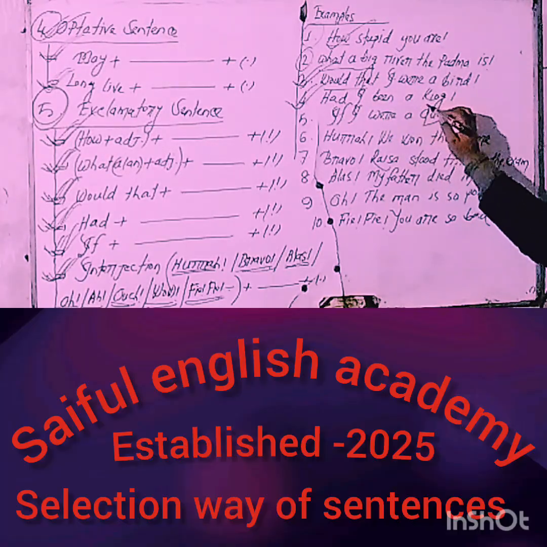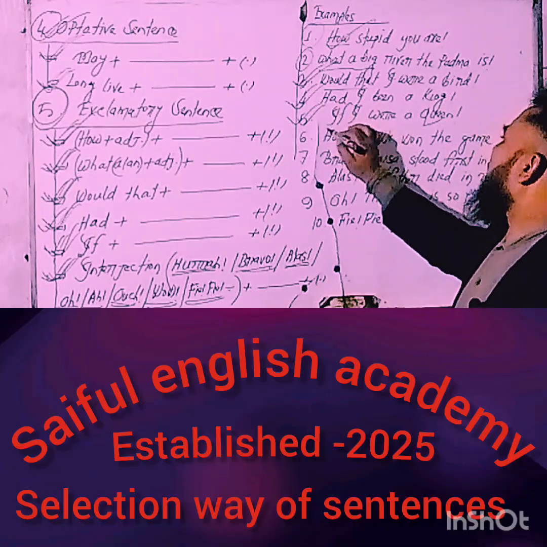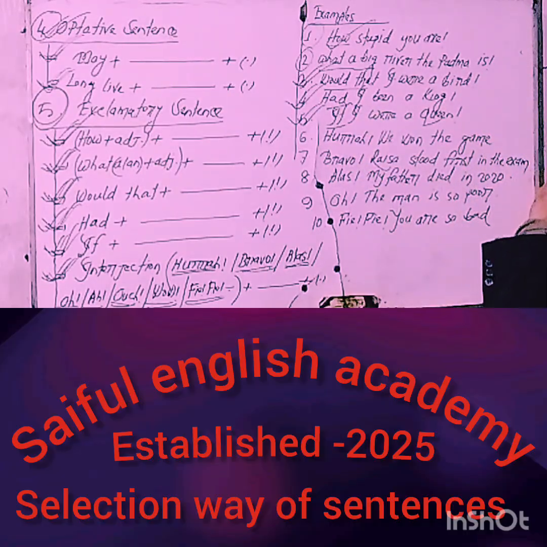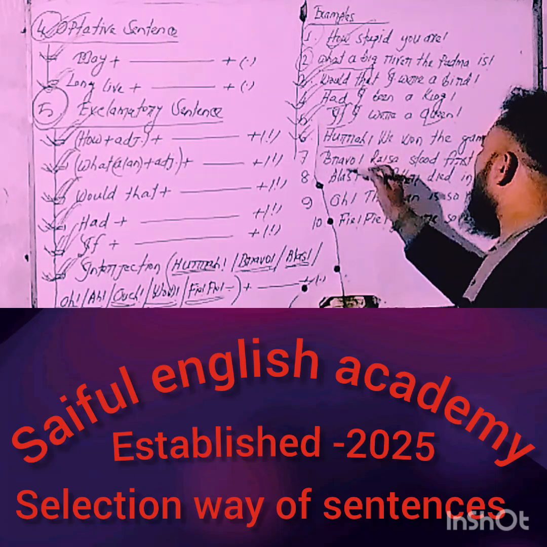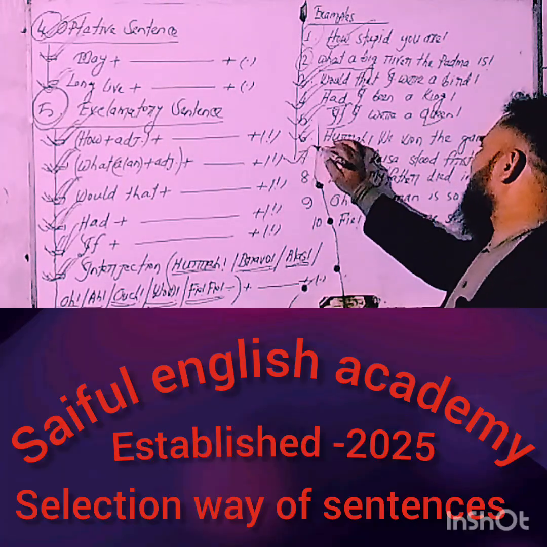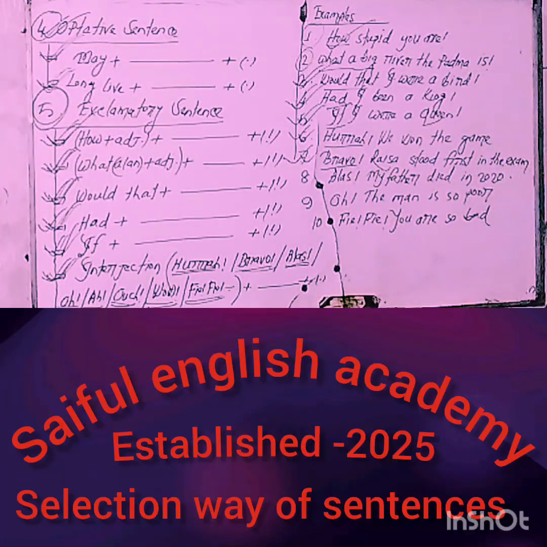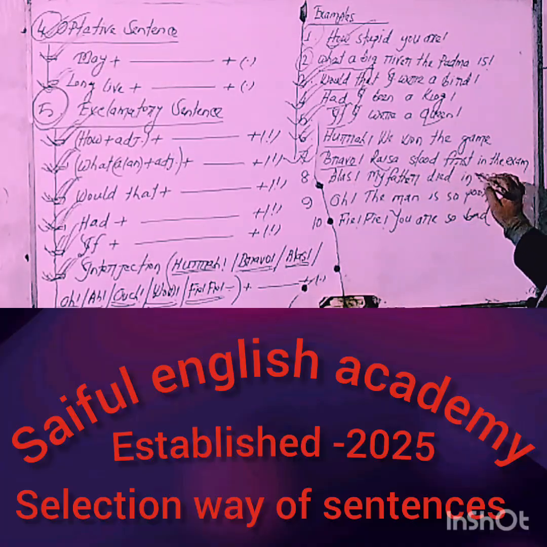Had I been a king! Number five, starting word "If": if I were a queen! Number six, starting word "Hurrah": hurrah, we won the game! Number seven, starting word "Bravo": bravo, Raisa stood first in the exam!